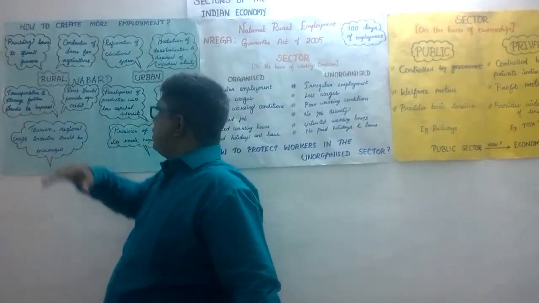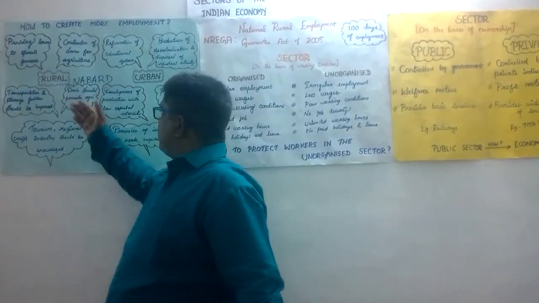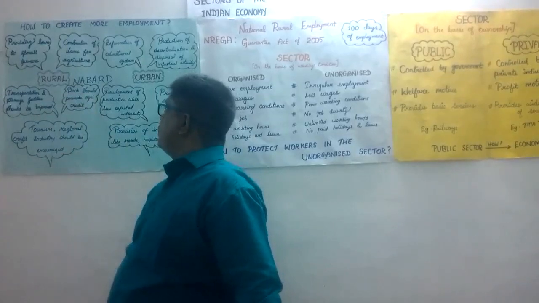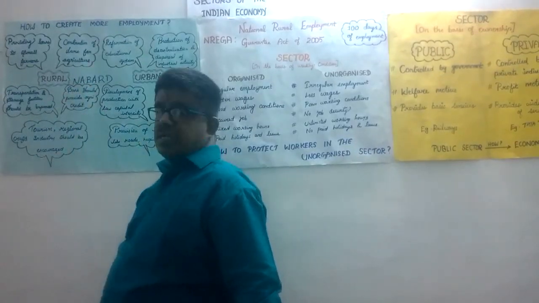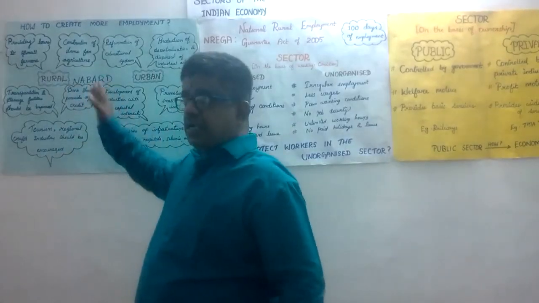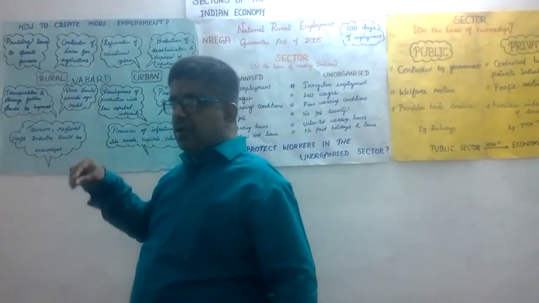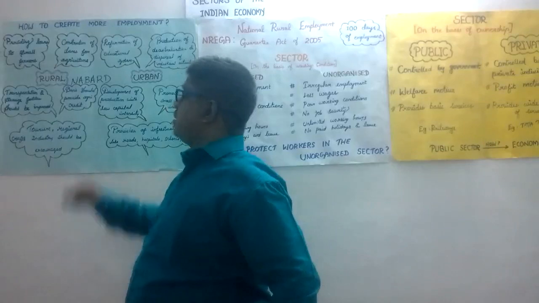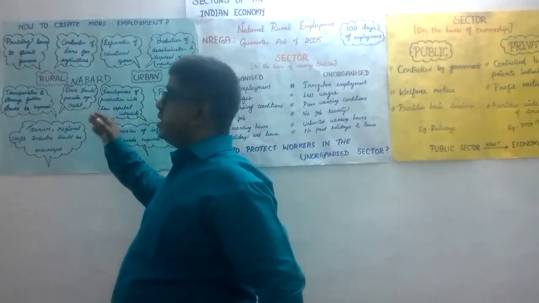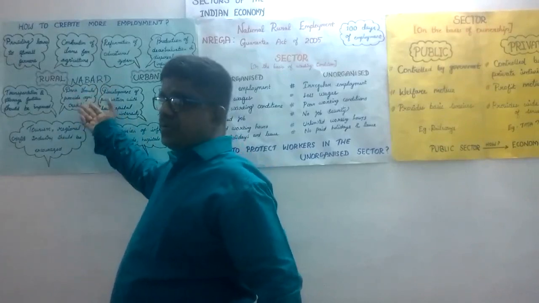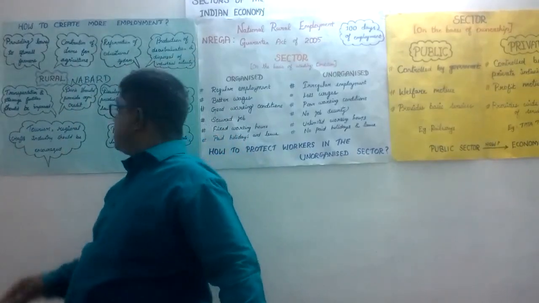This is the way they can improve their GDP. And also the NABARD Bank, the National Bank for Agriculture and Rural Development, is established in every rural area, and the bank provides economic and financial support for the farmers. So this is the way that the farmers can improve their production.